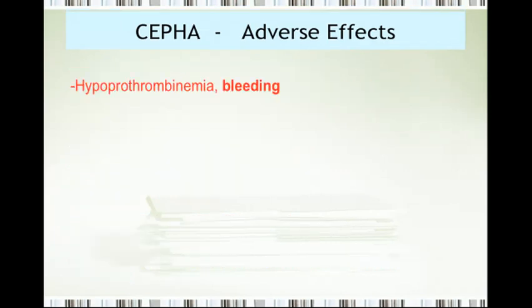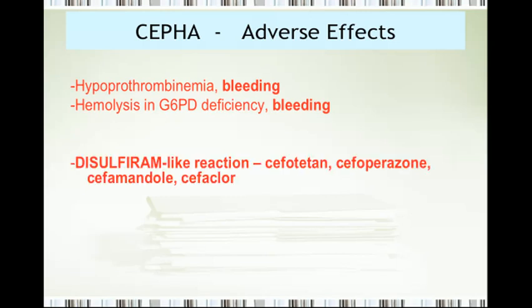The next adverse effect of cephalosporins is bleeding, and this bleeding can be on account of hypoprothrombinemia. They decrease prothrombin levels, and that leads to hypoprothrombinemia. This could lead to bleeding. There's another mechanism in some other group of patients who are suffering from glucose 6-phosphate dehydrogenase deficiency. In them, there could be hemolysis. So bleeding on two accounts in two different groups of patients. Number one, hypoprothrombinemia, and number two, glucose 6-phosphate dehydrogenase deficiency.